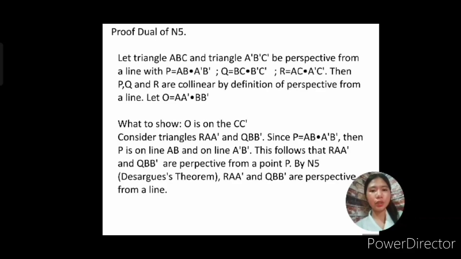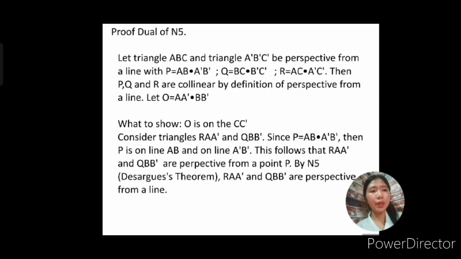Let's consider another pair of triangles: triangle RAA prime and triangle QBB prime. Since P, Q, and R are collinear, P is on the line QR. Since P is the intersection of AB and A prime B prime, P is on line AB and on line A prime B prime. It follows that RAA prime and QBB prime, the two triangles, are perspective from point P, by the definition of perspective from a point.